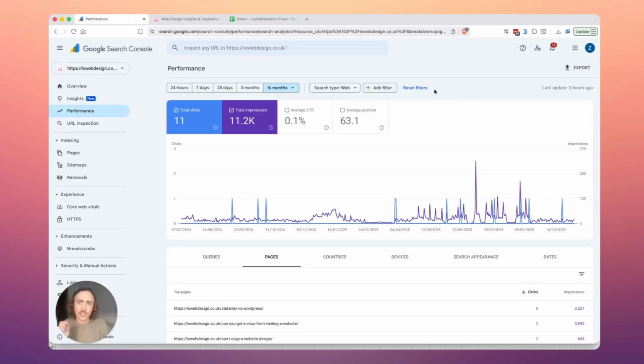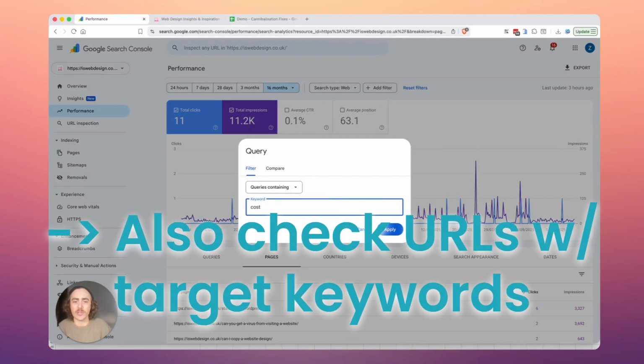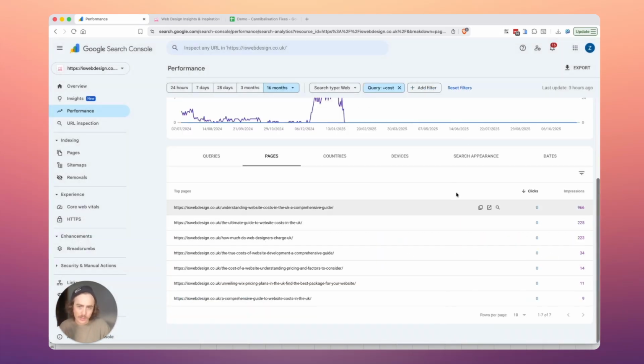It's a really easy, straightforward process. The first thing that we need to do is go into Search Console, and we need to filter out anything that contains our query. So I am going to filter the pages for the query cost. I have 7 articles here that have just been sitting there for years, and I can see that Google favors this one at the top here. I get at least 1,000 impressions over the last 16 months, which is nothing. But the point is that I already know now what URL Google favors.